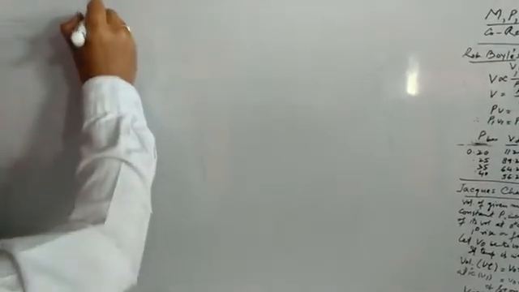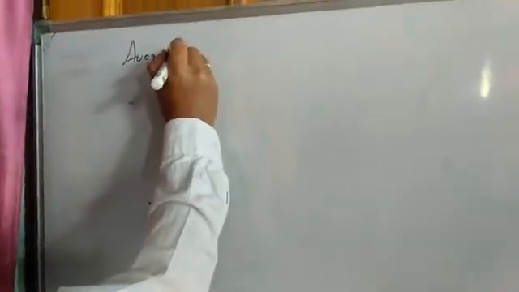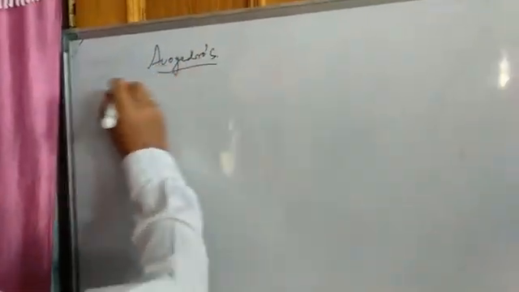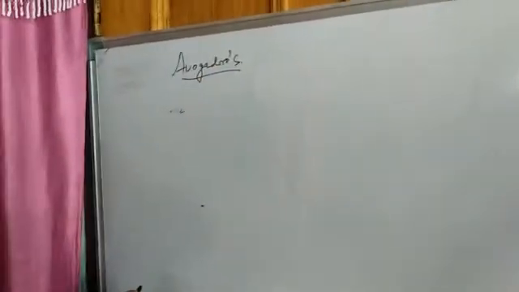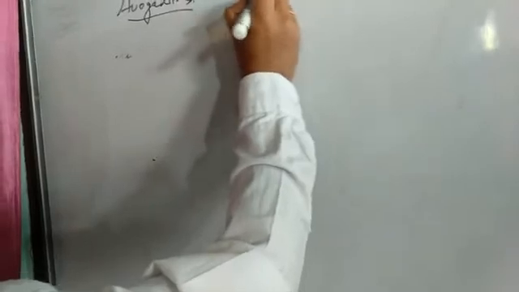Then we have one more gas law, that is Avogadro's law. This law was given by another chemist, Amedeo Avogadro, in the year 1811.